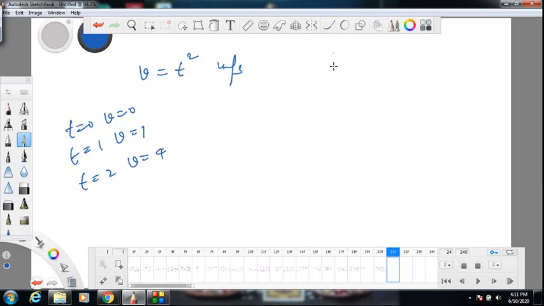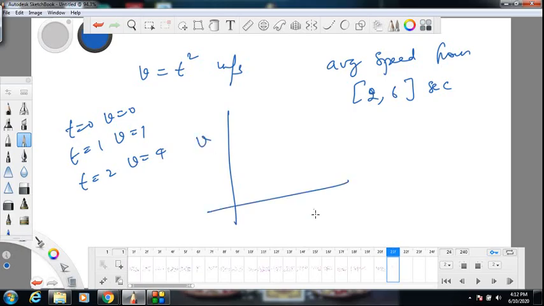Okay, suppose I want the average speed from 2 to 6 seconds, let us say. So let us plot a graph. Speed is changing with time like this. At 2 seconds speed was 4. At 6 seconds, somewhere here, speed is 36. Is it right? So many values are there, 4 to 36. You must take the average of them. Okay, how to get that?